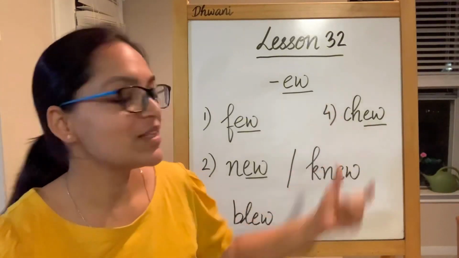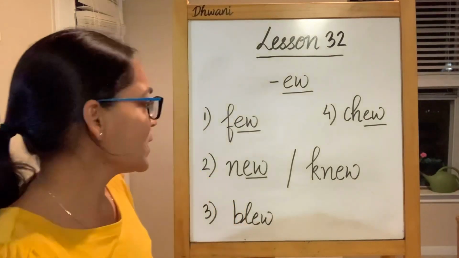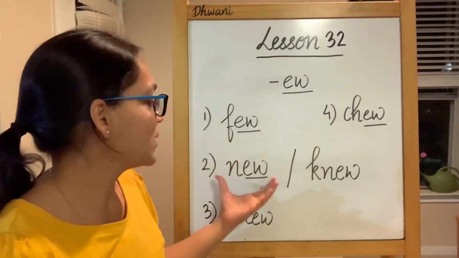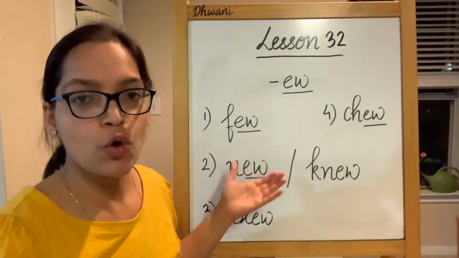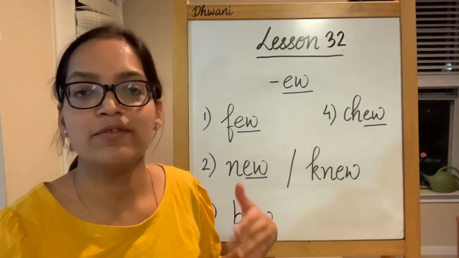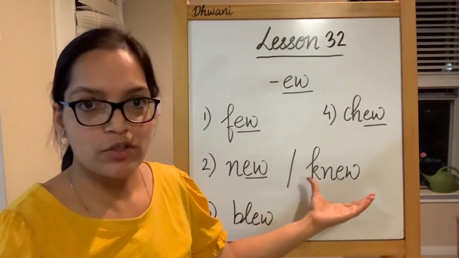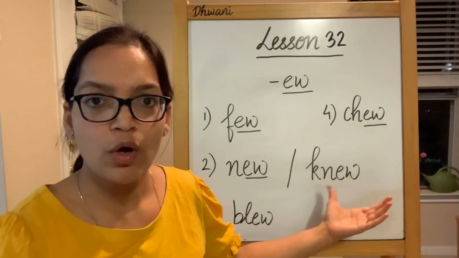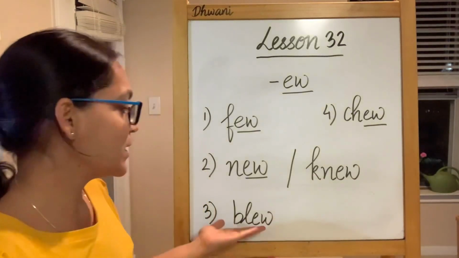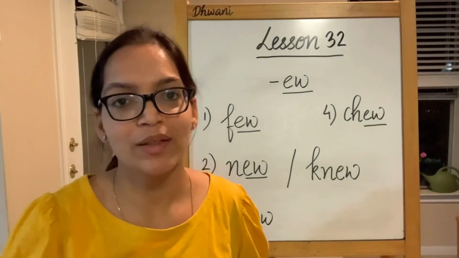So this is chew, chew your food. This is few. This is new or nu. This is knew, as if you already know of something, so that you have knowledge of something. So nu or new. This is blue, and this is chew.